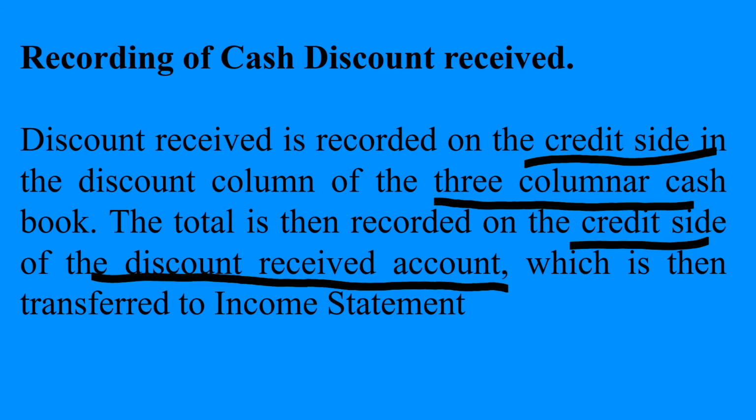Again, there is no double entry. So, the total amount found on the credit side of the discount column of the 3-column cash book will be transferred to the credit side of the discount received account. We're going to see about this later on during the lesson. And then again, it's transferred to the income statement. That's what I said earlier, that it will have a positive impact on the profit.